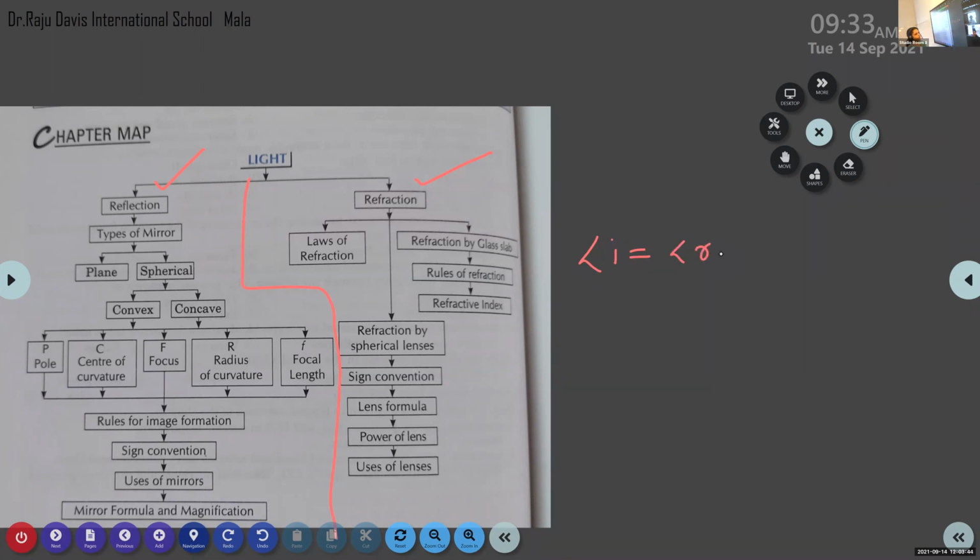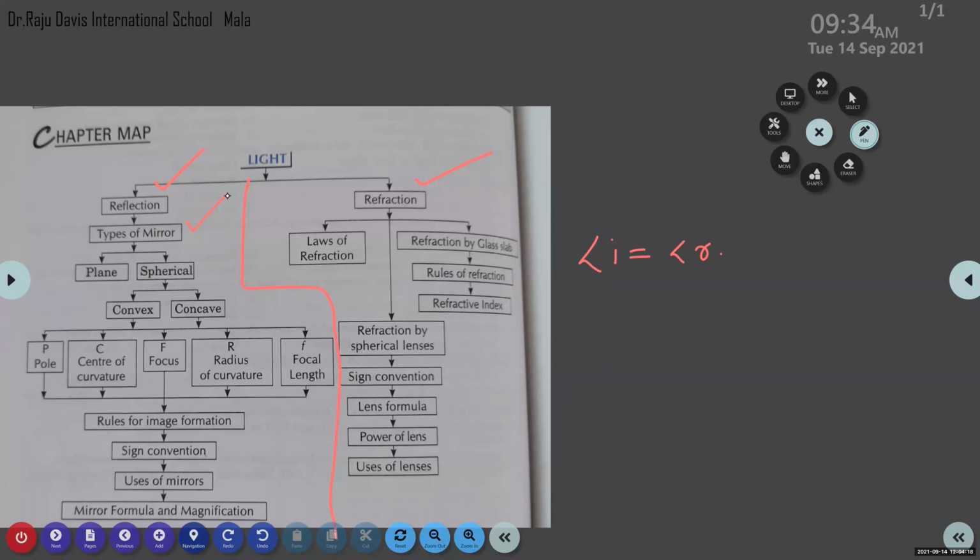Next question to Lolita. The next topic, types of mirror. What are the two different types of mirror that we discussed in this chapter? Types of mirror, not the images.